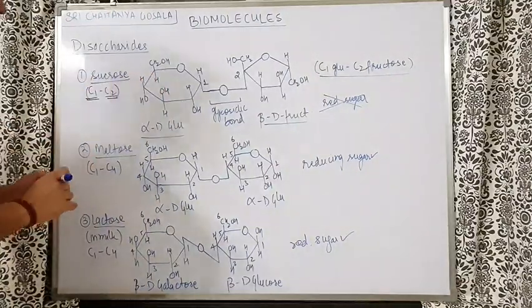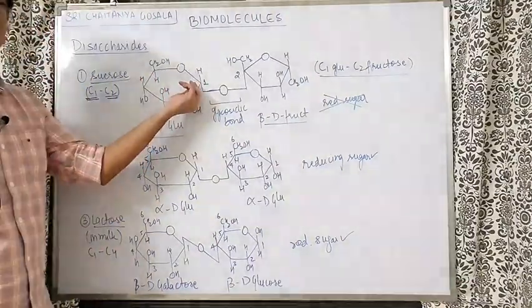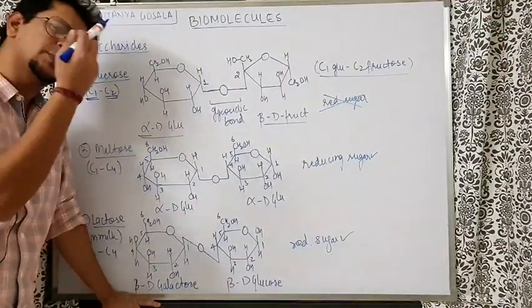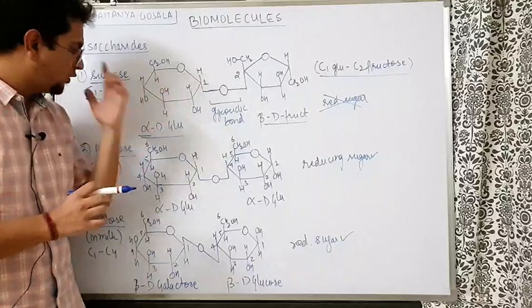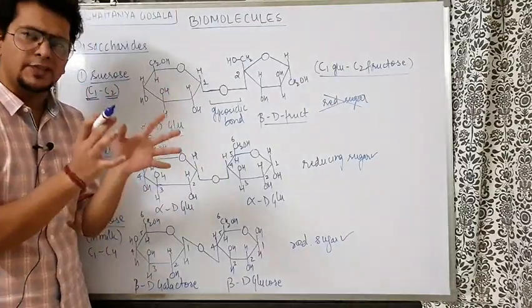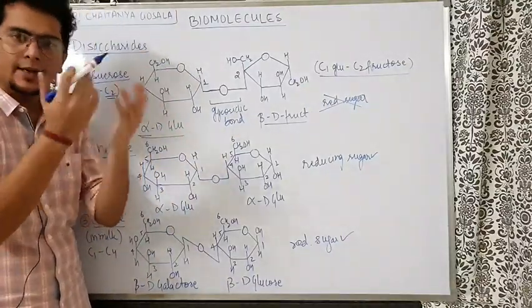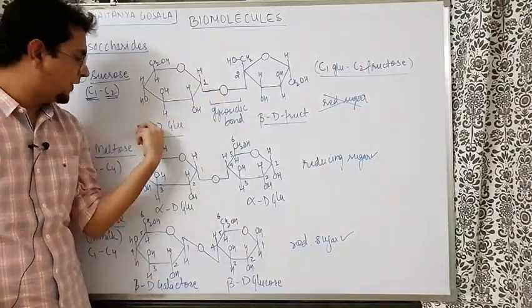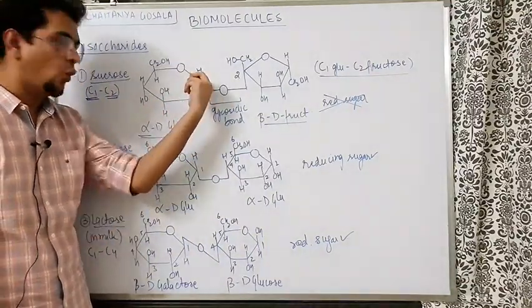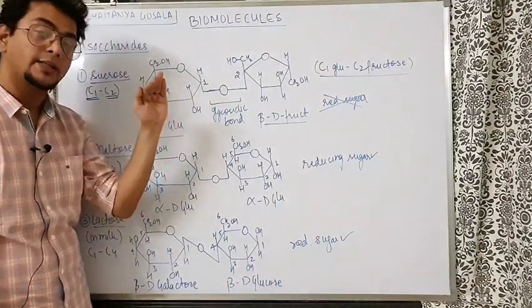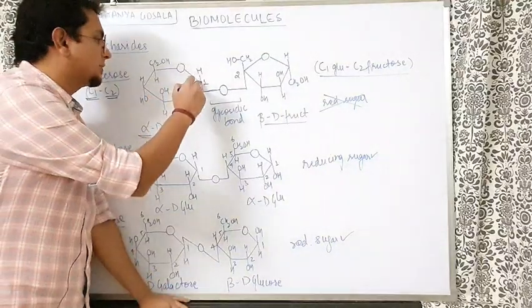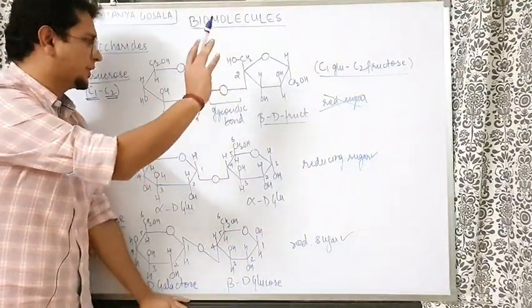So understand this here. This is the first carbon. Here the OH group was down. I am writing alpha D glucose. How to write the structure? From 0 we will start. For alpha D glucose, generally what we say is D is down, L is up. So for this glucose, this first OH, alpha D I am writing. For alpha the OH will be down, for beta the OH is up, in the first carbon. So it's the anomeric carbon. So here the OH is down, making the glycosidic bond.